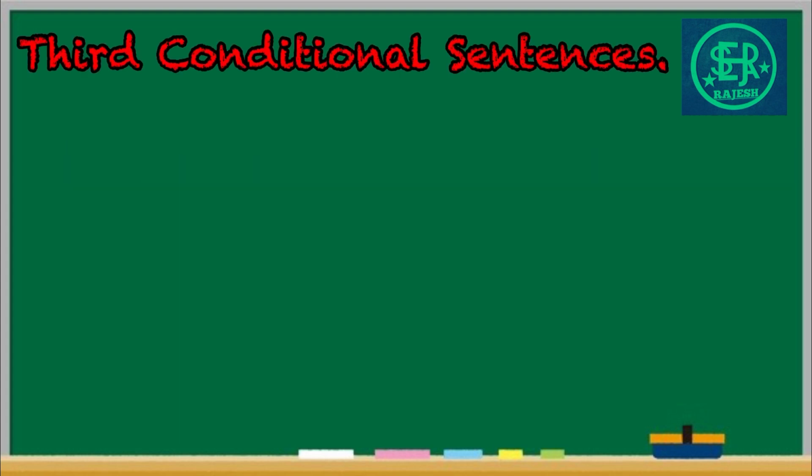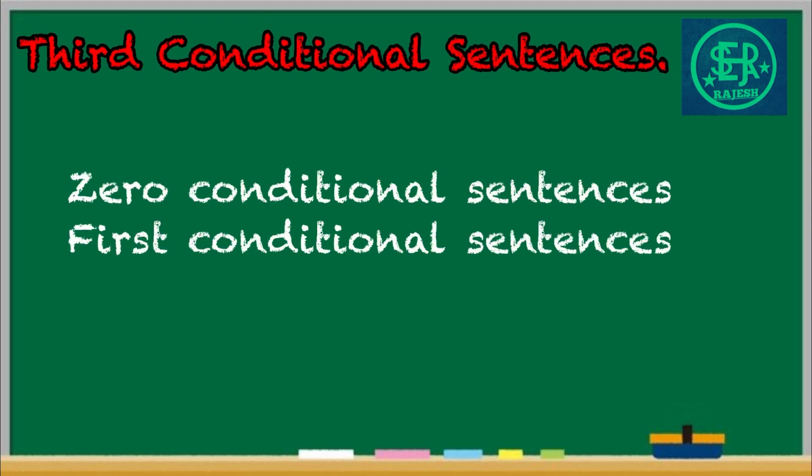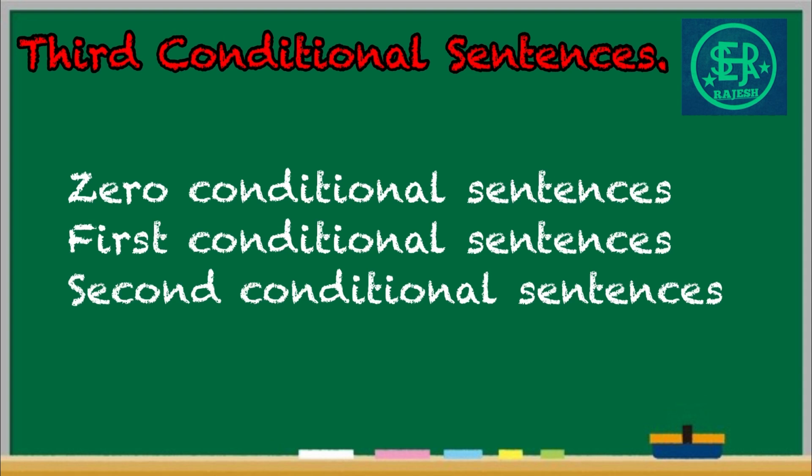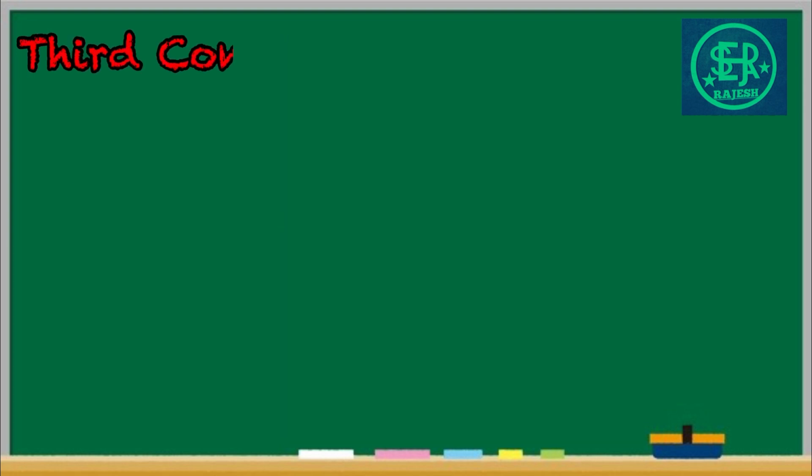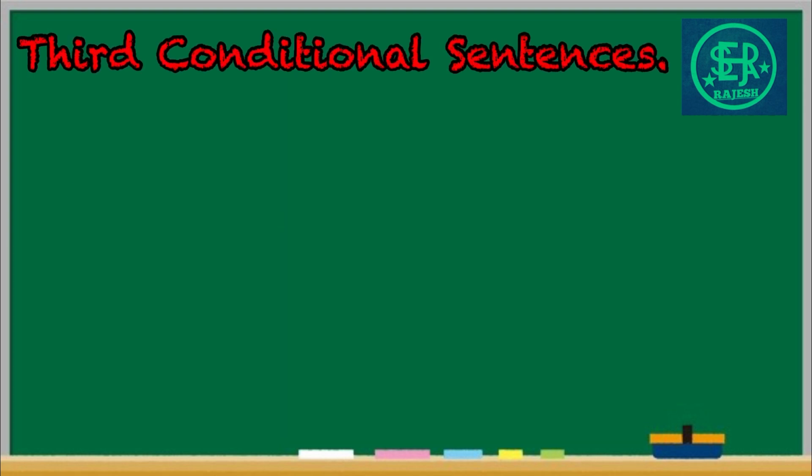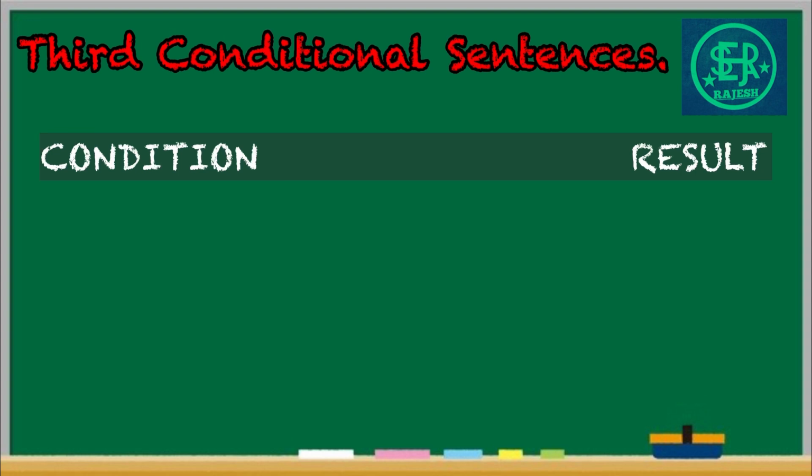In the series of conditional sentences, we have already practiced zero, first and second conditional sentences. Today we are going to practice third conditional sentences. Like other conditional sentences, the third conditional sentences also have a condition and a result. Compared to other conditional sentences, third conditional sentences never happen because they have already happened. That is past. So when you create third conditional sentences, in the conditional part we should use past perfect.